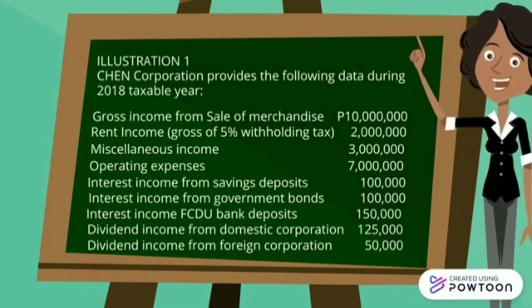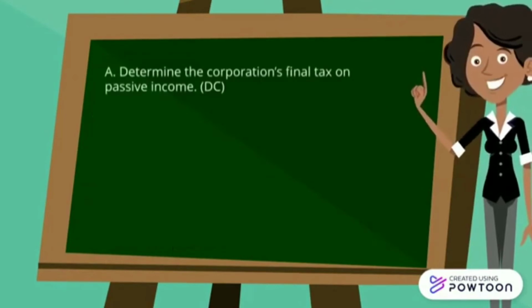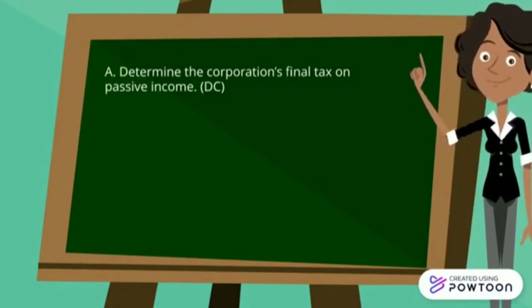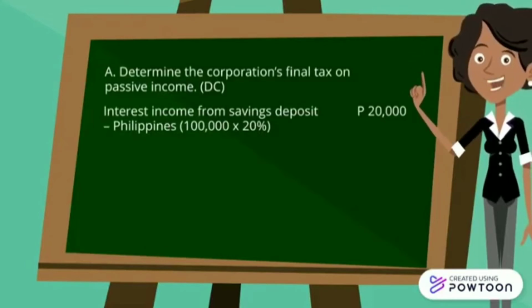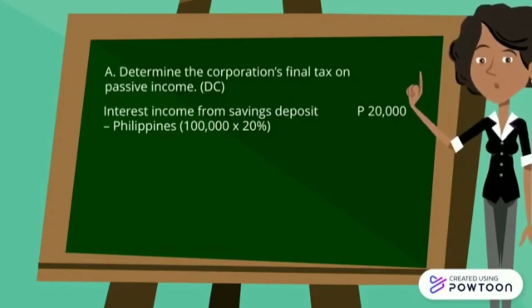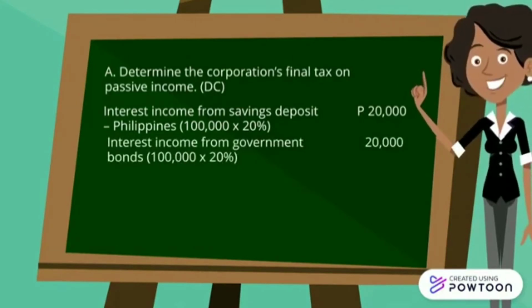So, in a domestic corporation, assuming that Chen Corporation will determine the final taxes on passive income, we just have to multiply the amount by its corresponding rate. For example, based on our illustration, interest income from savings deposit is taxable at a 20% rate, so 100,000 pesos multiplied by 20% is 20,000. Next, interest income from government bonds is 100,000 pesos multiplied by 20%, which is 20,000.